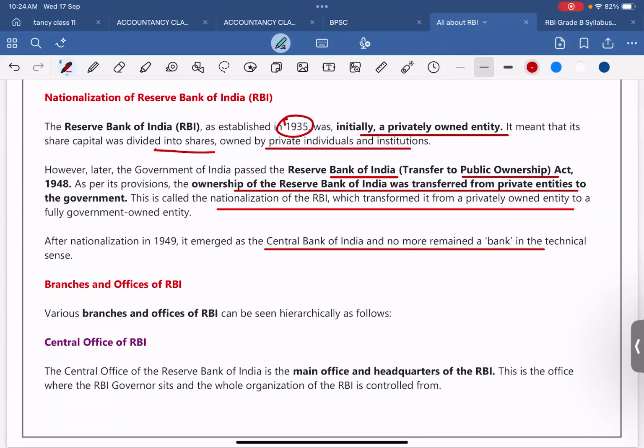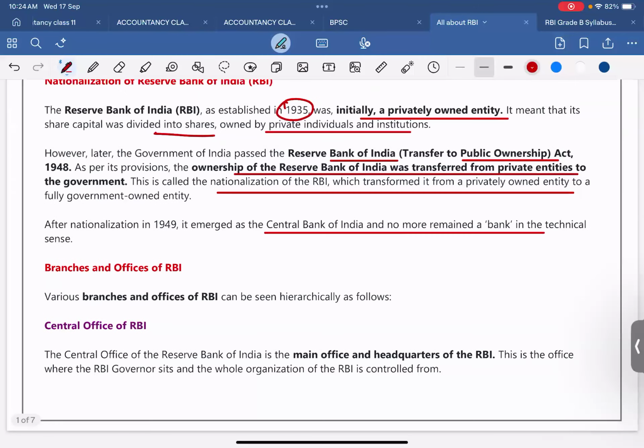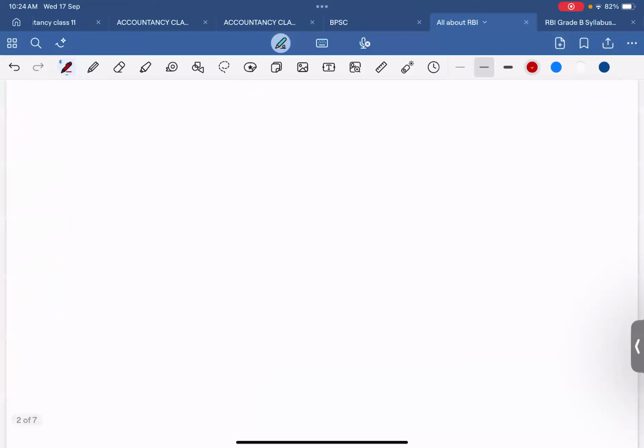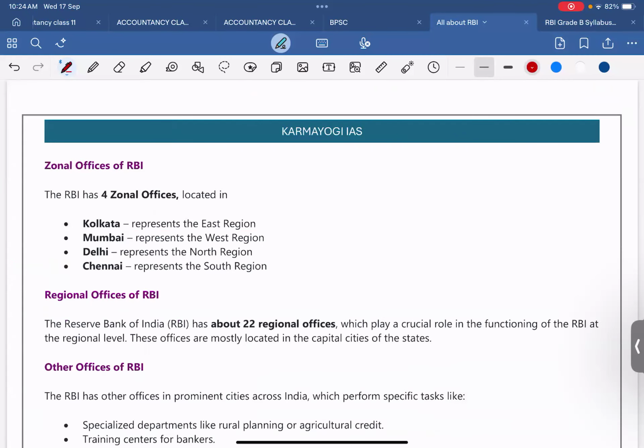Okay. Now the branches and the offices of RBI. Everyone knows that the main branch is in Mumbai, the main office and headquarters of the RBI. This is the office where the RBI governor sits and from where the whole organization of the RBI is controlled. Zonal offices of RBI: 4 zonal offices, Kolkata, Mumbai, Delhi and Chennai. East region represented by Kolkata, West region represented by Mumbai, North region represented by Delhi and South region represented by Chennai.